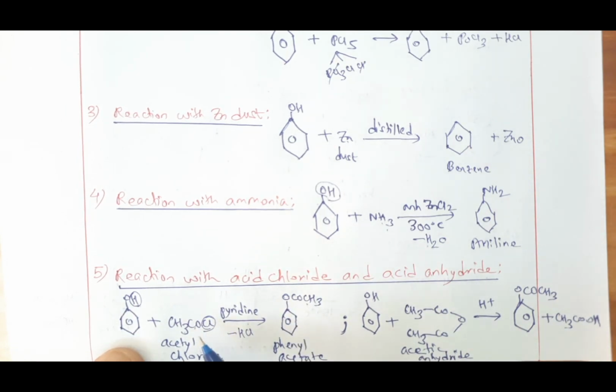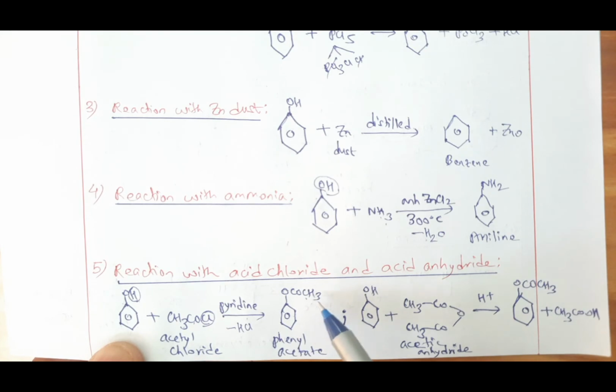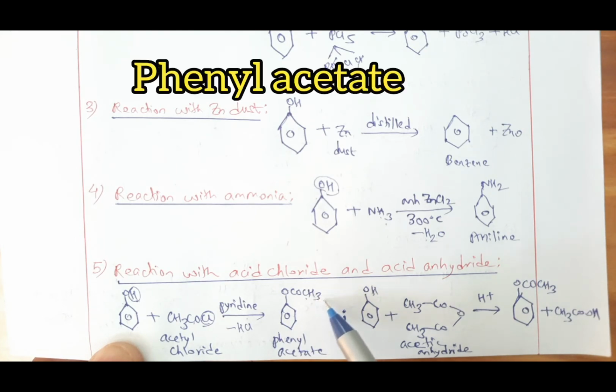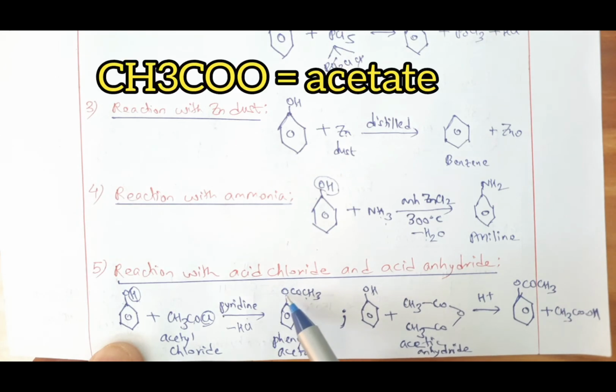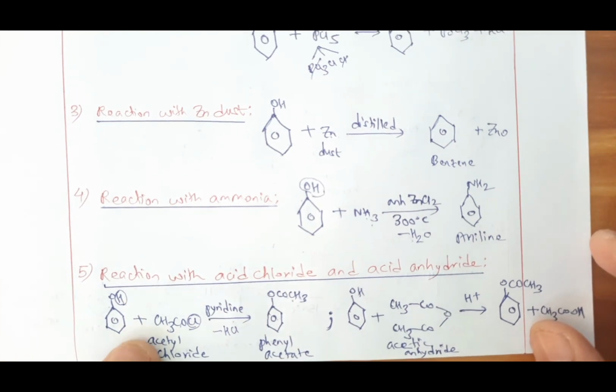And when phenol reacts with acetyl chloride, the general name being acid chloride, in the presence of pyridine, you get this compound. And this compound is known by the name phenyl acetate. CH3COO is called acetate, and here is phenyl, so we call it phenyl acetate. So when phenol reacts with acetyl chloride, you get phenyl acetate. So these two compounds may be given in the reaction in the presence of pyridine. What do you get? Of the 4 options, you take phenyl acetate.